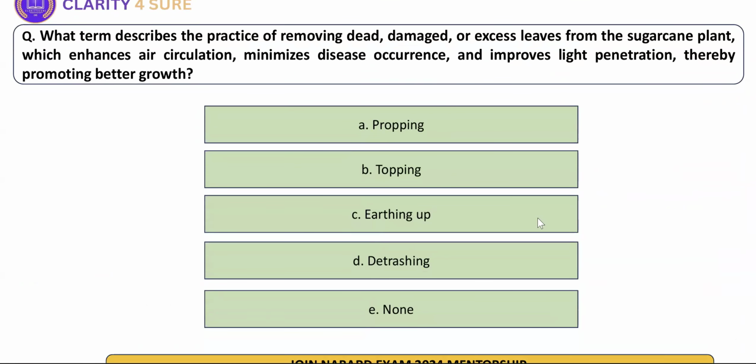Next, what term describes the practice of removing dead, damaged, or excess leaves from the sugarcane plant so that there is proper promotion of growth? What term do we use in sugarcane? Very good. We use the term detrashing. The name itself says it: detrash means removing trash.